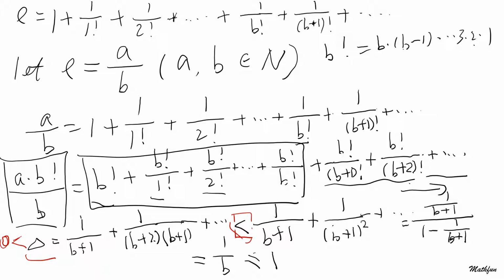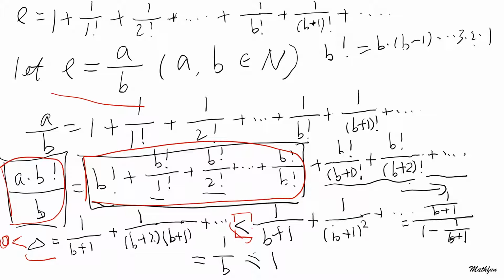In other words, it cannot be an integer. However, this portion is an integer, as we said just now. So you will have this problem: an integer equals a different integer plus a non-integer, a number that is between 0 and 1, and that cannot be possible. So we have a contradiction that tells you that e cannot be a rational number. So that means e is irrational, and this is how you prove it.